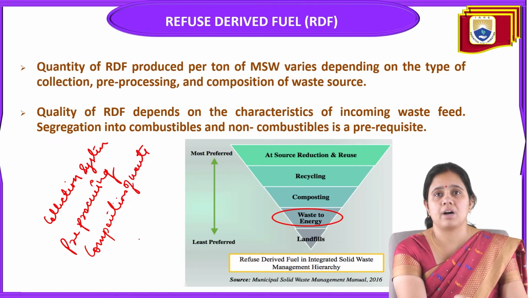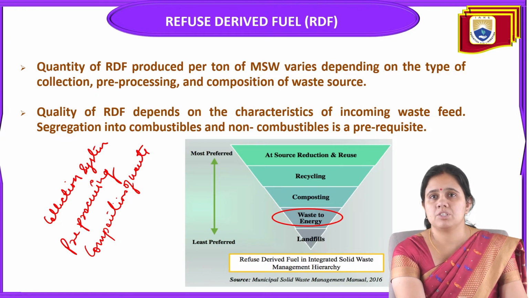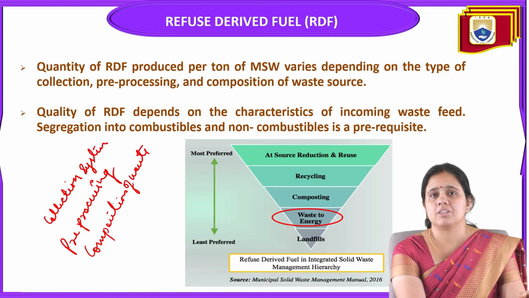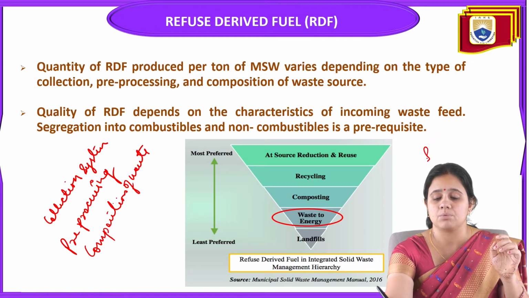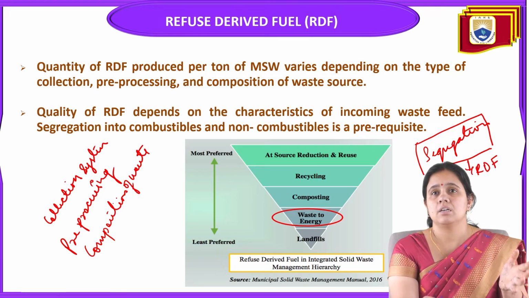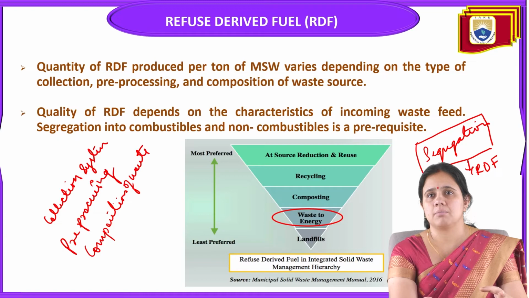The quality of RDF depends on the characteristics of incoming waste feed. Segregation into combustible and non-combustible is a prerequisite. The first point for obtaining refuse derived fuel is segregation. It will start from the segregation point. Segregation is the prerequisite to obtain this RDF, because after segregating the combustible and non-combustible material, only then can you obtain RDF,